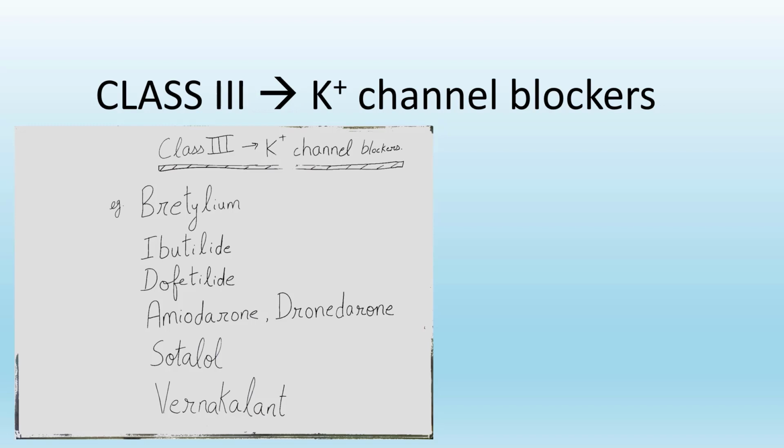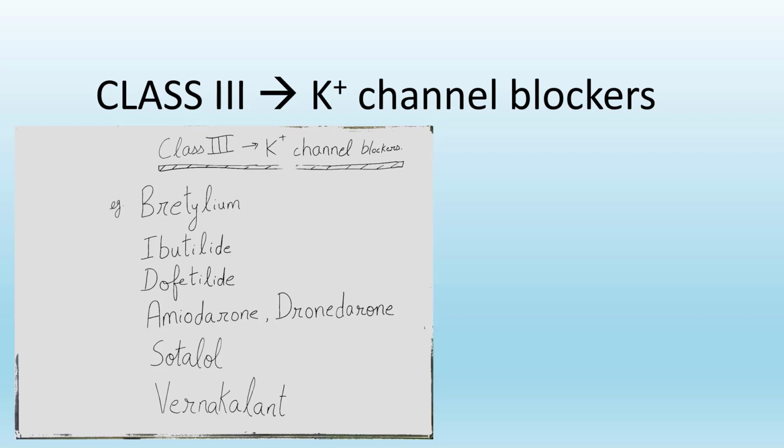Now class 3 antiarrhythmic drugs. Class 3 antiarrhythmic drugs are potassium channel blockers. Examples include bretylium, ibutilide, dofetilide, amiodarone, dronedarone, sotalol, vernakalant.